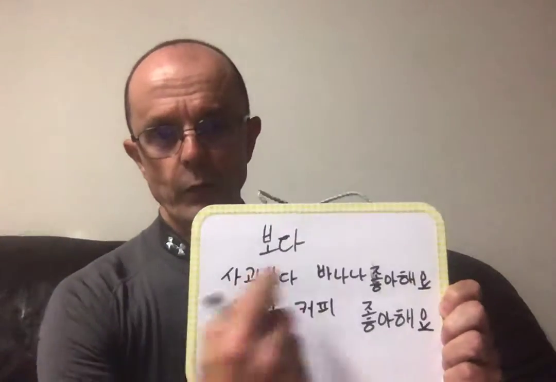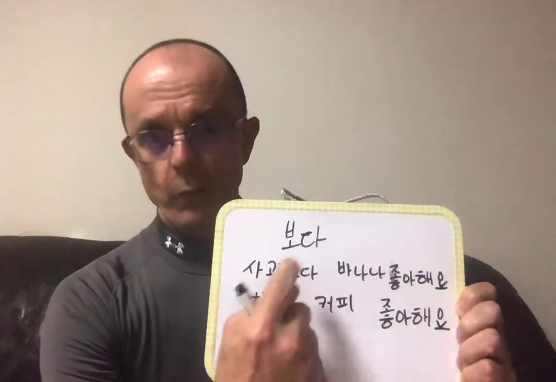For example, if I like something, we talked before about like, so 좋아하다, right? So 사과 좋아해요, I like apples, right? So if I want to compare, I like apples more than something else, or I like something more than apples, right? Then it's a little bit confusing because the order gets switched around, right? So we can use this 보다, right? So 보다, and in this case it means more than, right?